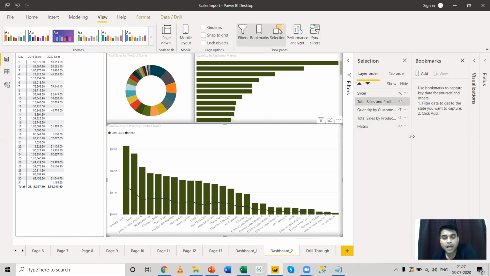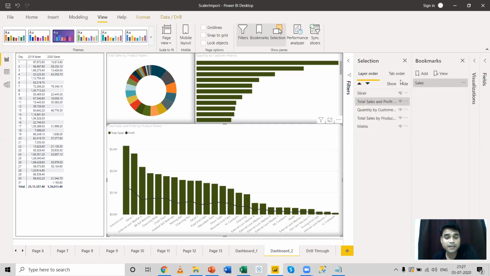Now, how to work with bookmark? Suppose I want to save this particular state of this dashboard. What I can do, I can go to bookmark, click on add and create a bookmark. So I create a bookmark, I double click on this option and I name it as sales. I've created my first bookmark. And I do a right click on this and I have to update this bookmark.